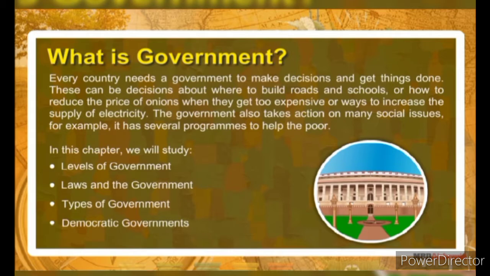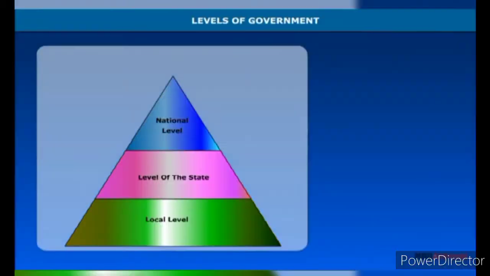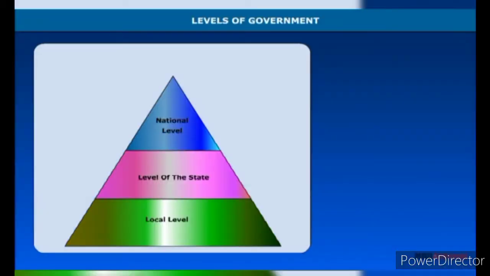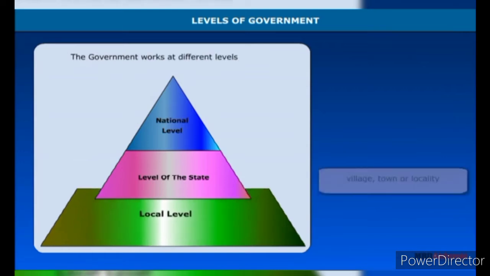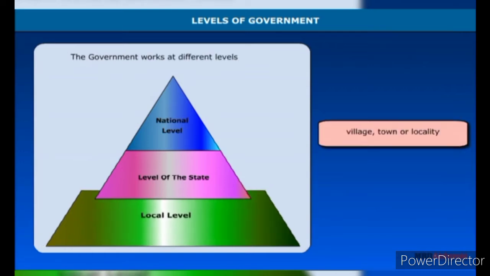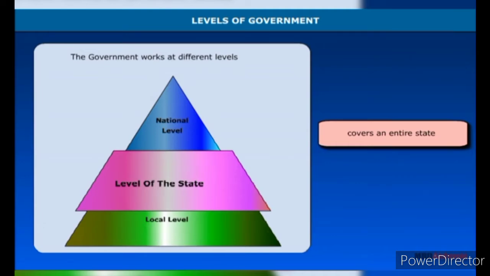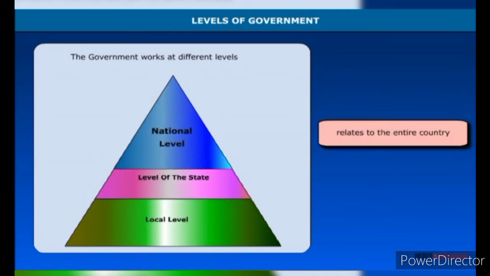In this chapter, we will study levels of government. The government works at different levels: at the local level, at the level of the state, and at the national level. The local level means in your village, town, or locality. The state level would mean that which covers an entire state like Haryana or Assam, and the national level relates to the entire country.